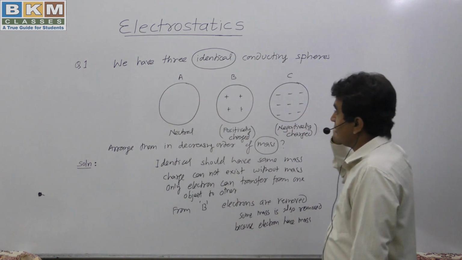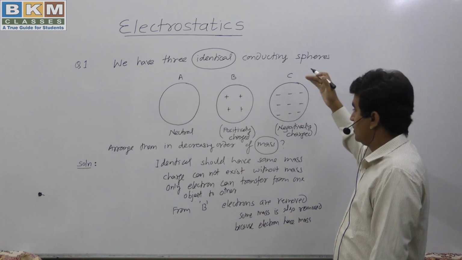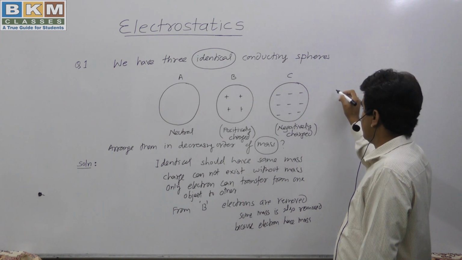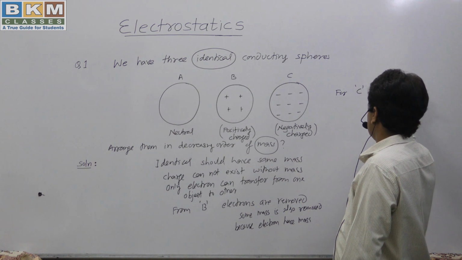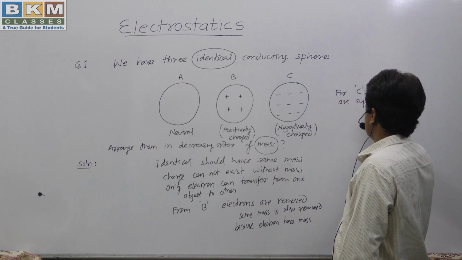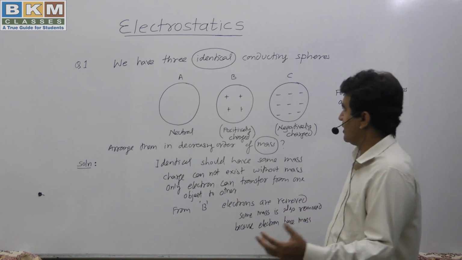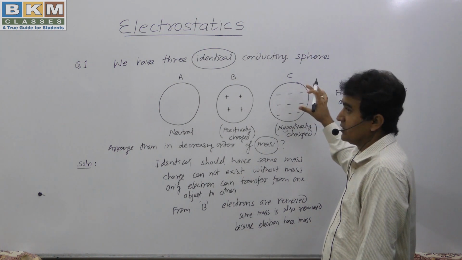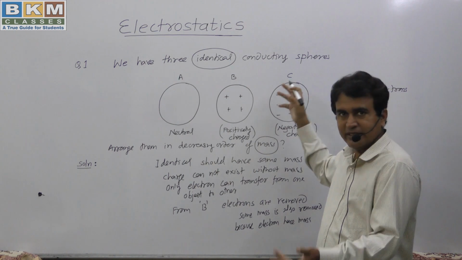Now what about C? In the case of C, this is negatively charged, so for C electrons are supplied, because electrons have negative charge. To make it negatively charged, we have to provide it electrons. By providing electrons, we are also providing it some mass.